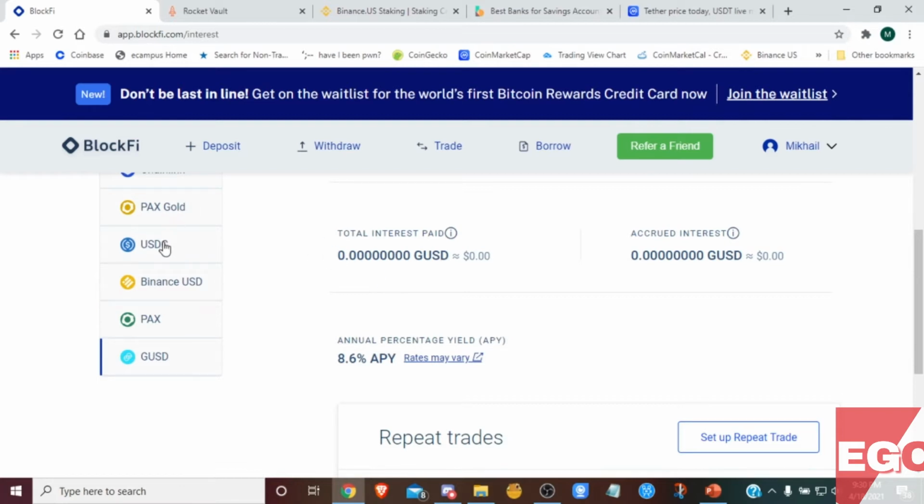If you remember what I said in my previous videos on the different types of cryptocurrencies, USDC is just a tokenized version of the United States dollar. It's an ERC20 token made on the Ethereum blockchain. Binance USD is also a tokenized version of the US dollar, but it is made on the Binance blockchain. We'll talk more about that in a further video.